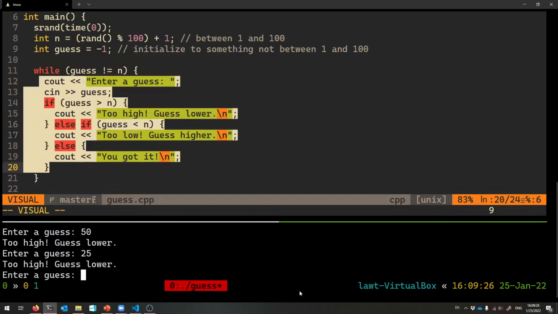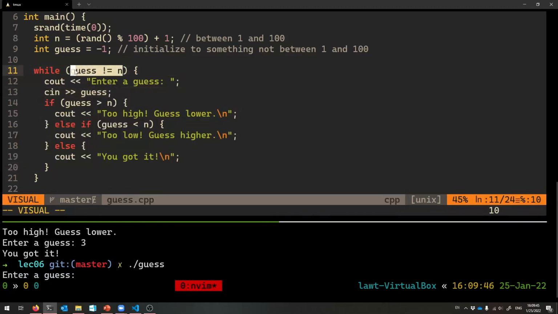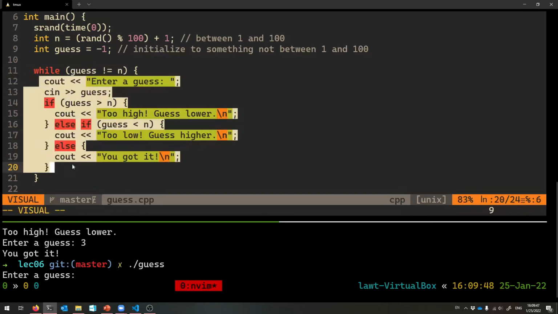Too high, guess lower. 15, 10, wow, okay. 5, ooh, interesting. 4, 3, okay. Randomly it was 3, that's cool. And this is just going to keep working, right? As long as the guess is not equal to the number, the secret number that we're supposed to be guessing, we're going to repeat this code, okay?